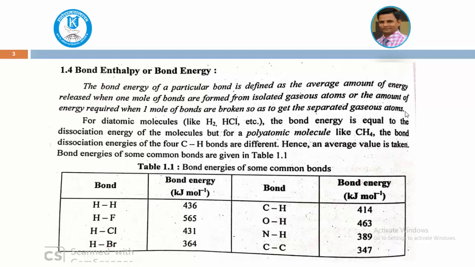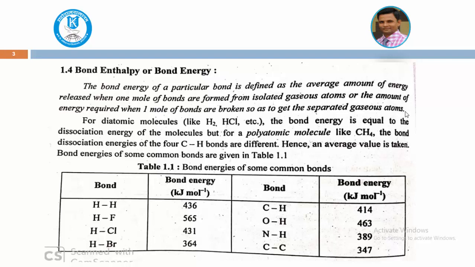Therefore, the average can be taken. Here CH4 means carbon is attached to 4 different atoms, and the dissociation energy for the different bonds can differ. So we have to take the average of those energies. Hence the average value is taken for polyatomic molecules. But in the case of diatomic molecules, the bond dissociation energy is directly equal to the bond energy. Here we can see in Table 1.1 the bond energies of some common bonds.